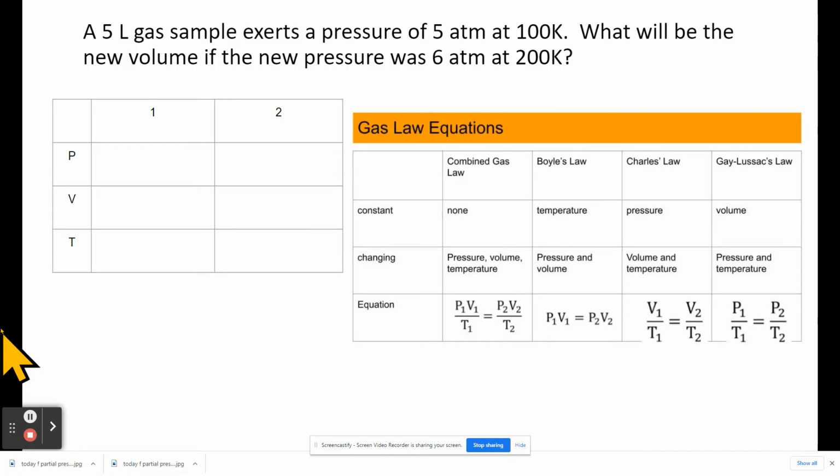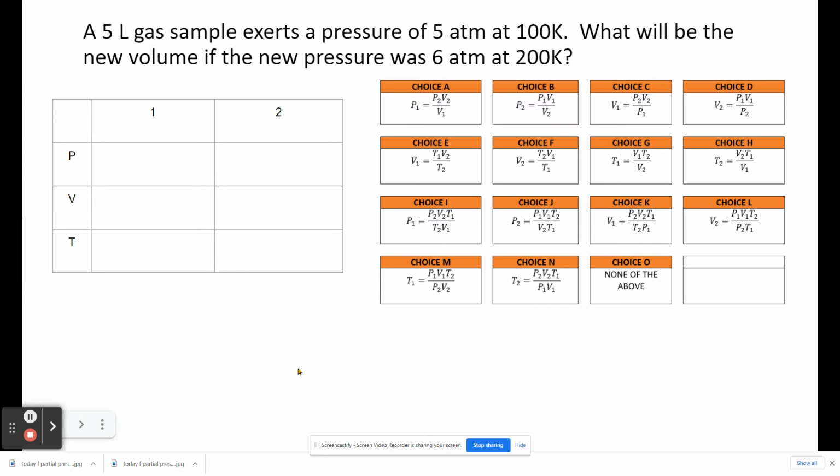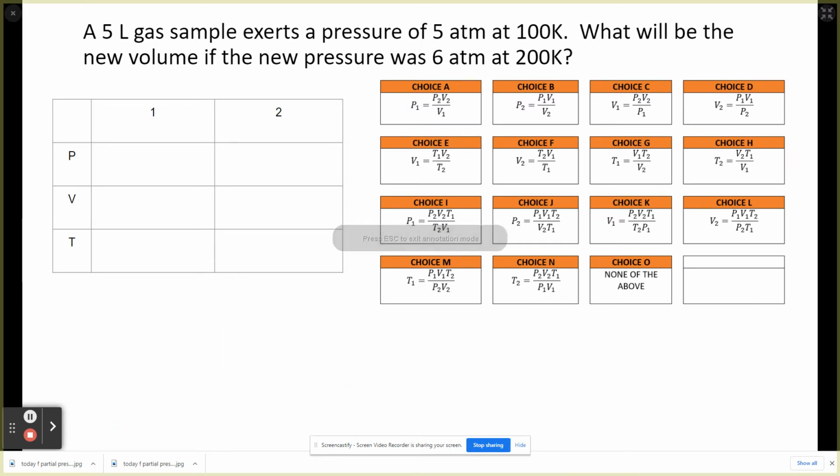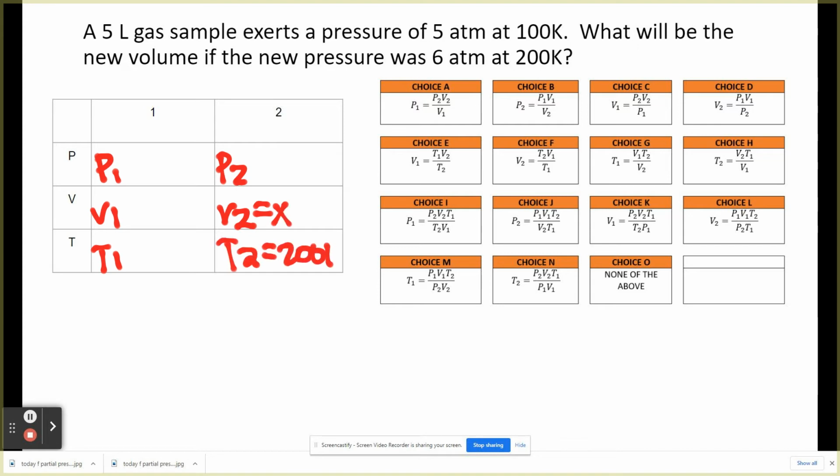So if you look closely at that same problem, guys, what if you're just being asked for the formula? Again, you're not missing anything. You have P1 here, V1 here, T1, P2, V2 is your X, T2. Remember, this is 200 K, this is 100 K, this is 5 L, this was 5 ATMs, this was 6 ATMs.